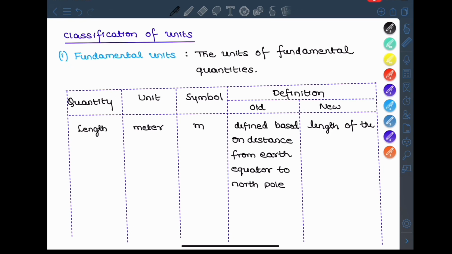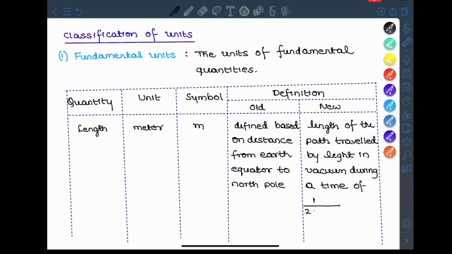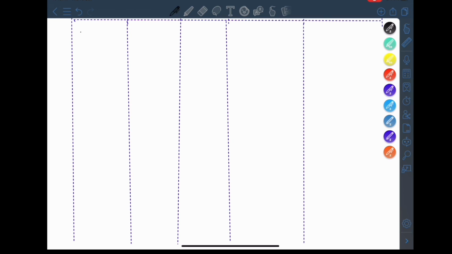The old definition of length is based on the distance from Earth's equator to the North Pole. And the new definition: the length of the path travelled by light in vacuum during a time of 1 by 299792458 of a second. That means around 1 by 3 into 10 to the power 8 seconds. That is the speed of light.